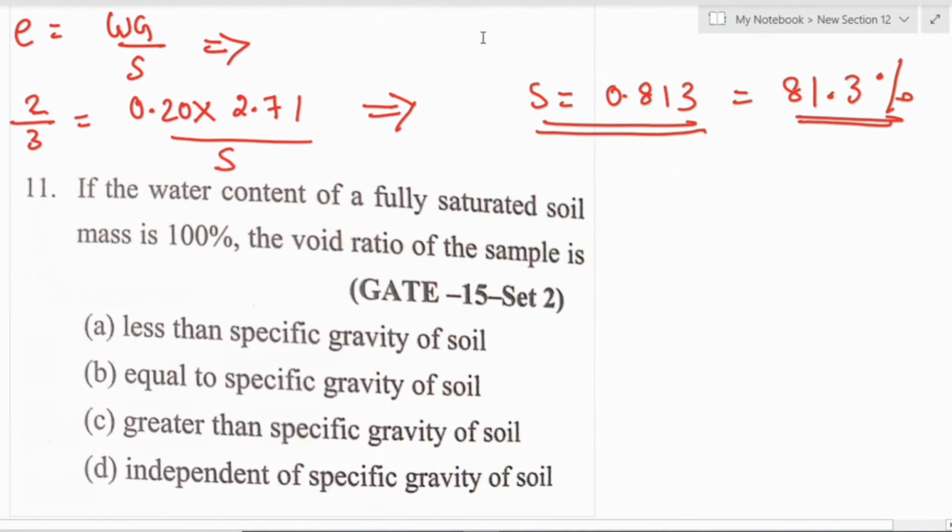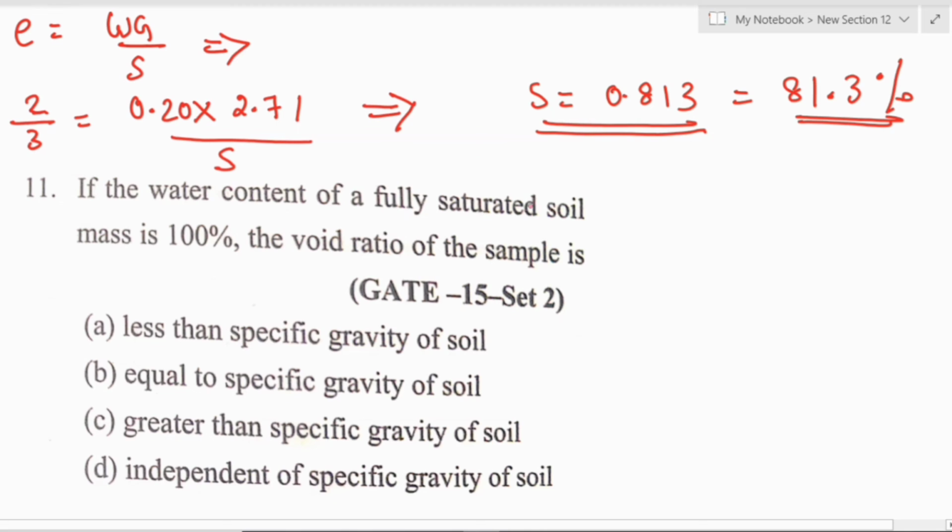We can see the last question in this session. If the water content of a fully saturated soil mass is 100%, the void ratio of the sample is. This question is from GATE 2015 set 2, and 4 options are given. Before getting into the options, just see the question.